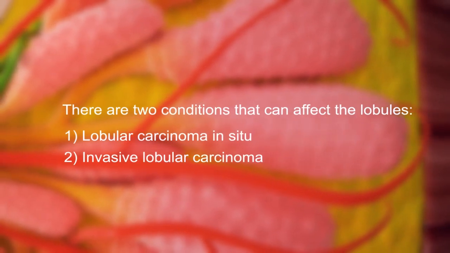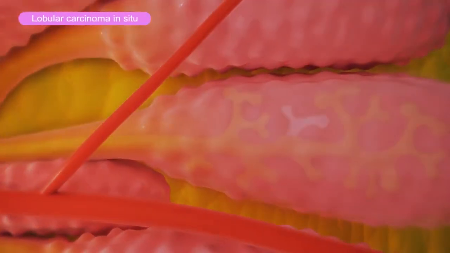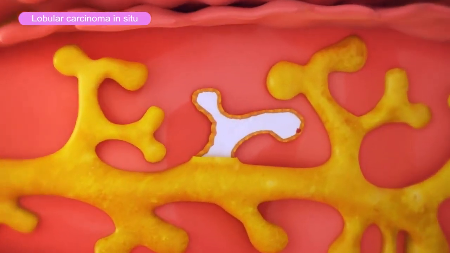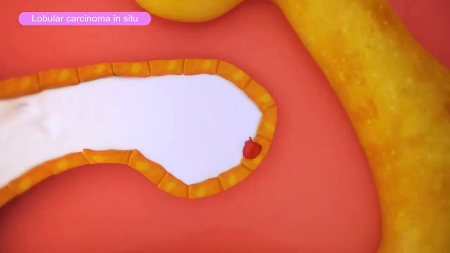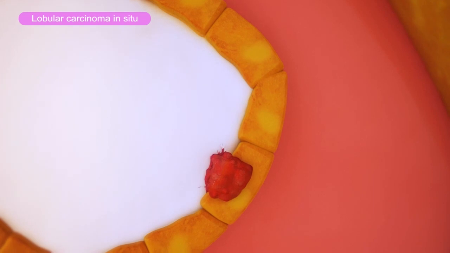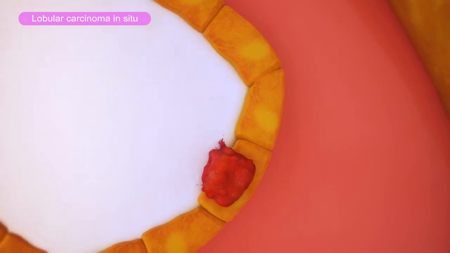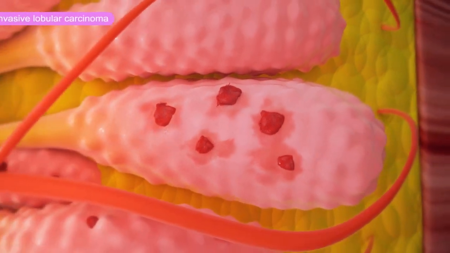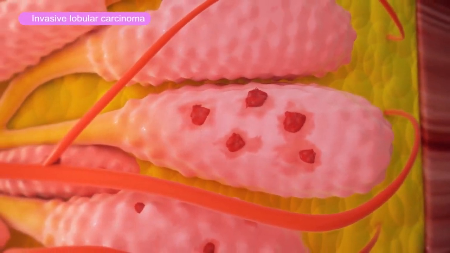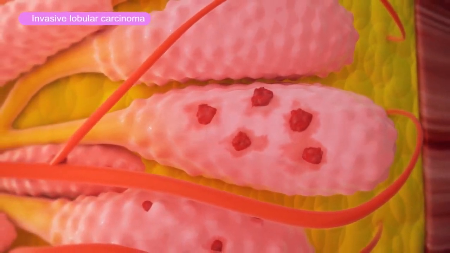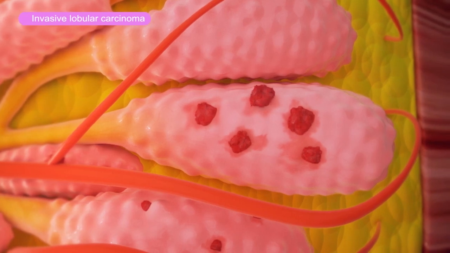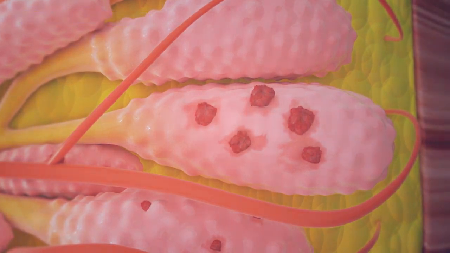Lobular carcinoma in situ results in the presence of abnormal growth of cells inside the milk-producing glands of the breasts. However, if the tumor continues to grow, it moves outside through the wall of the lobule and begins to invade the surrounding tissues of the breast. This is called invasive lobular carcinoma. It is sometimes called infiltrating lobular carcinoma, and it is the second most common type of breast cancer after invasive